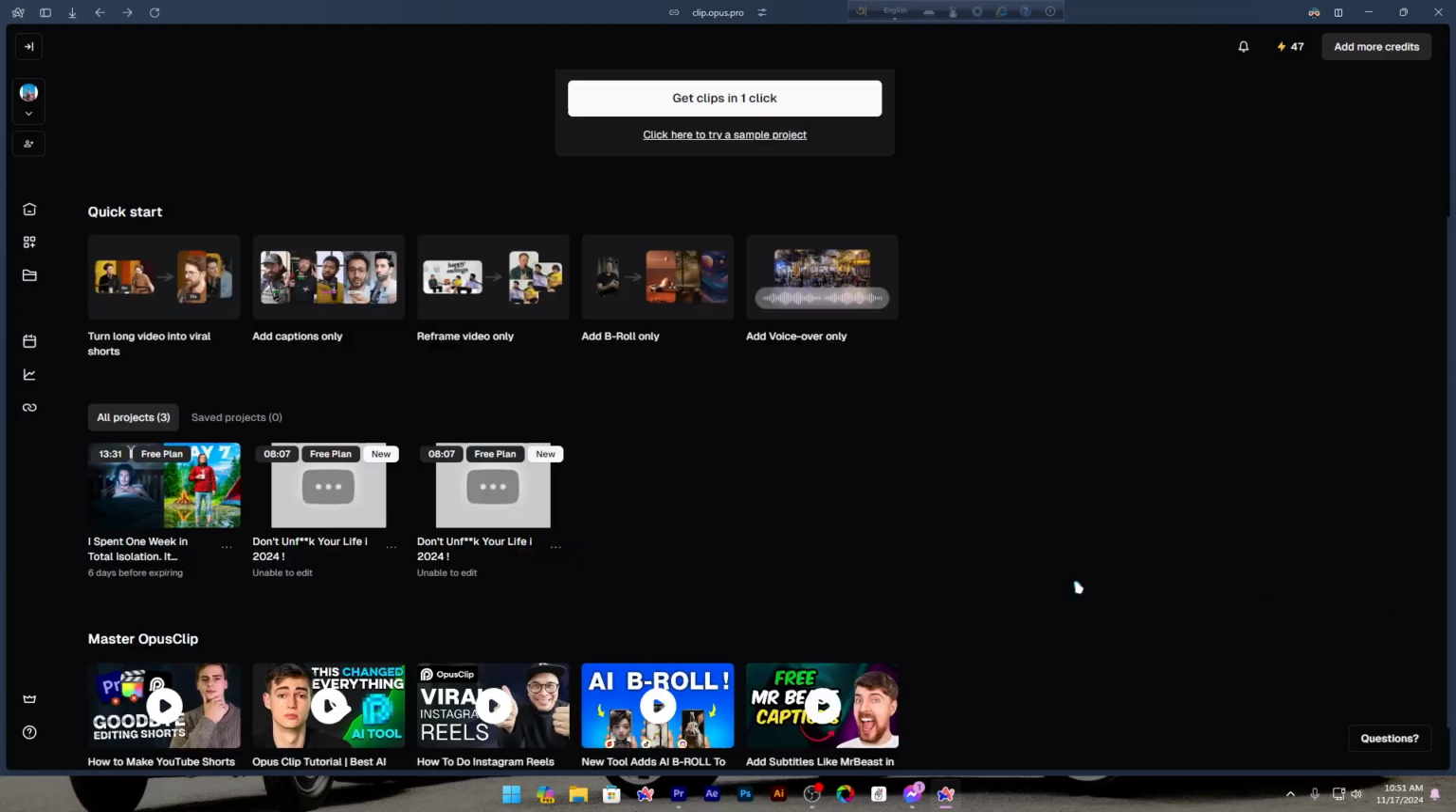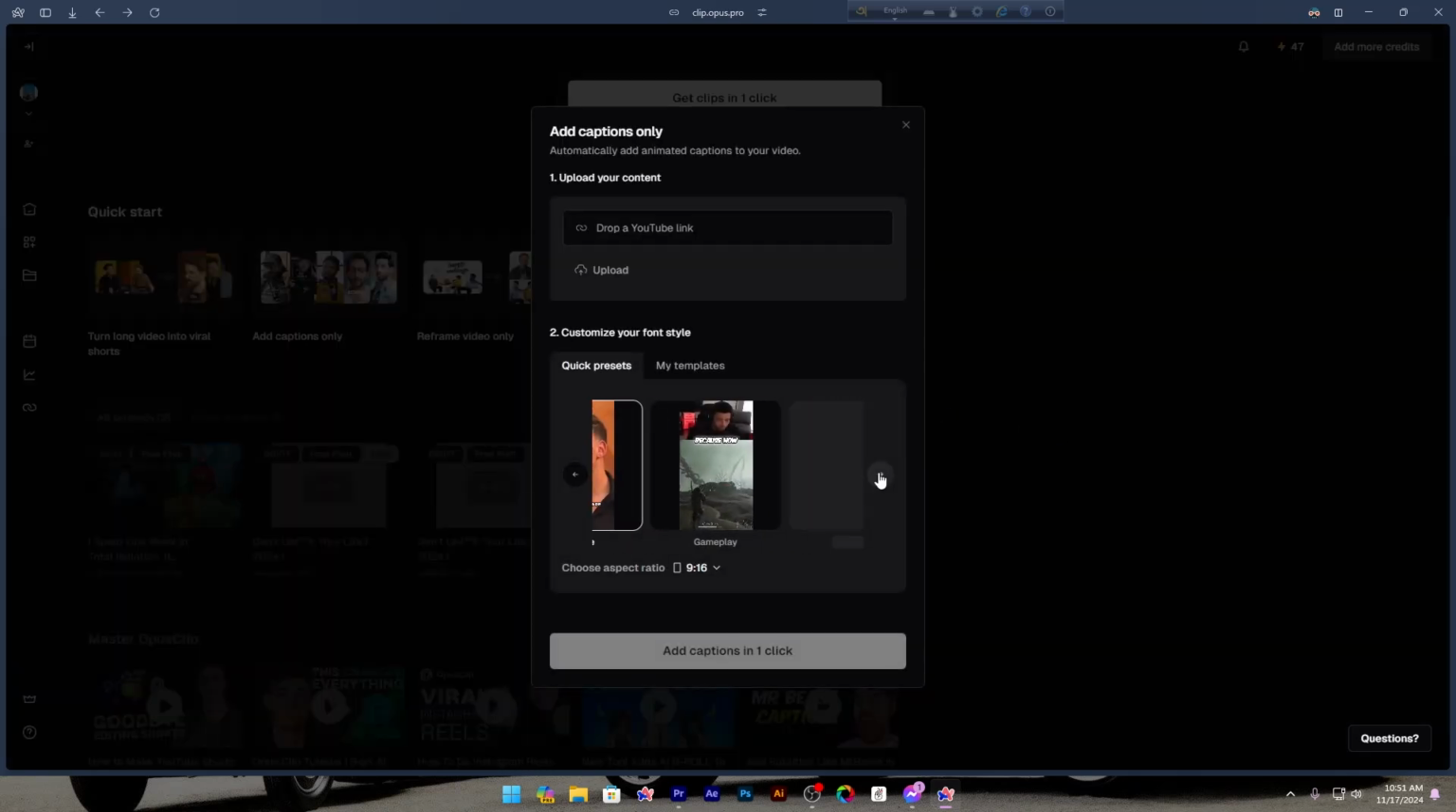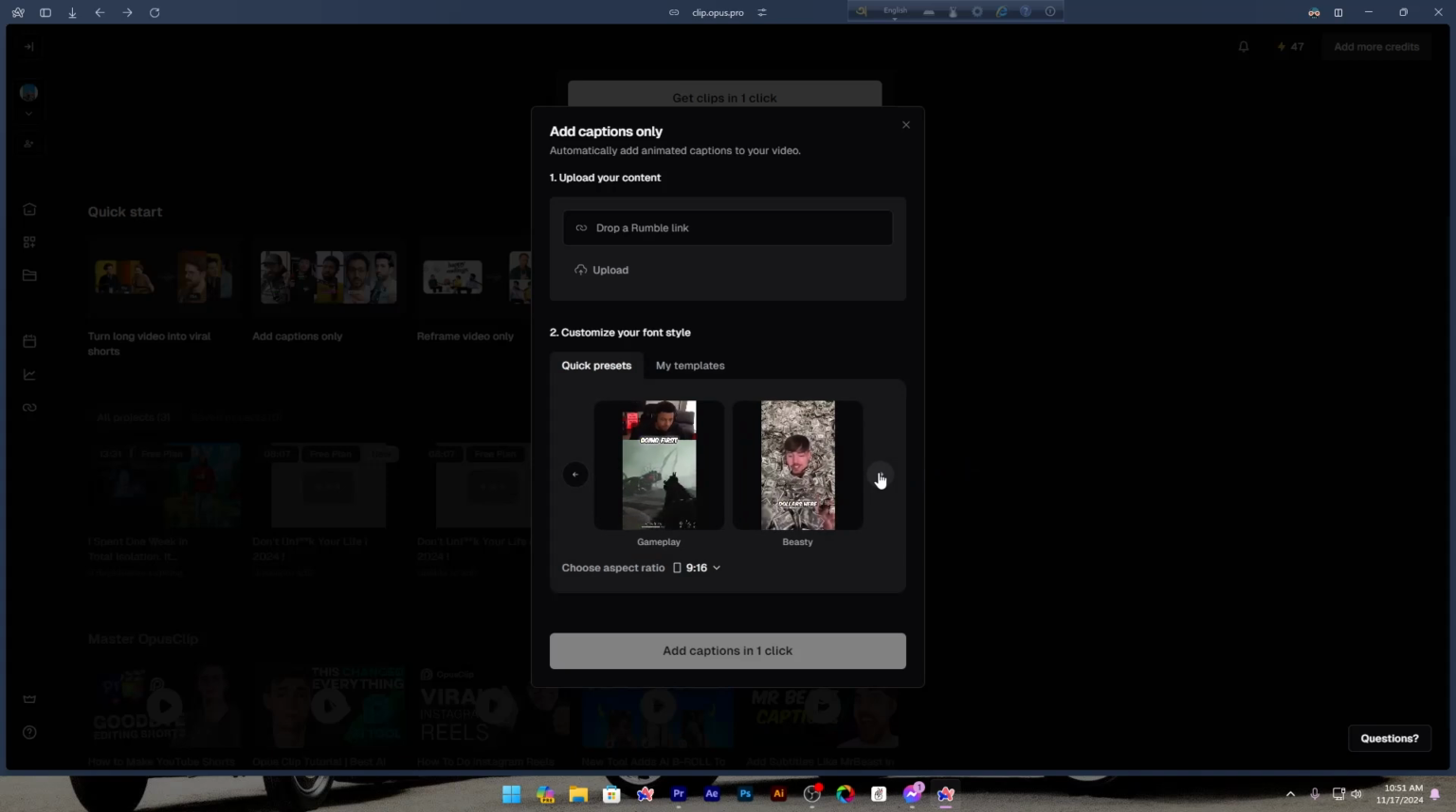Here's a final money hack. Experiment with different clip formats. Use Opus Clip to test headlines and styles. The better your shorts perform, the more opportunities you'll have for higher income.